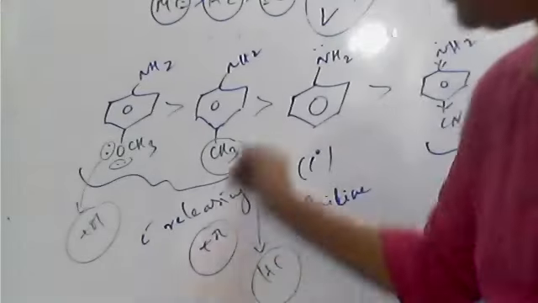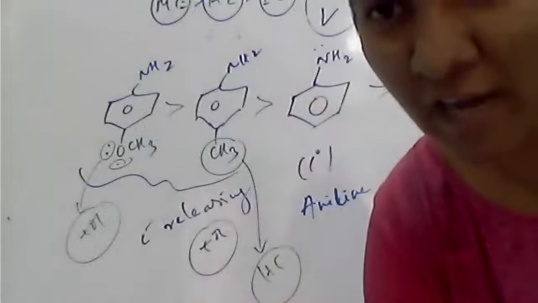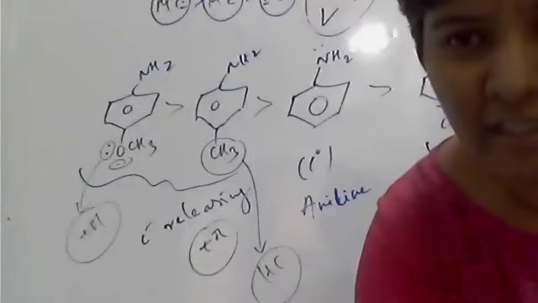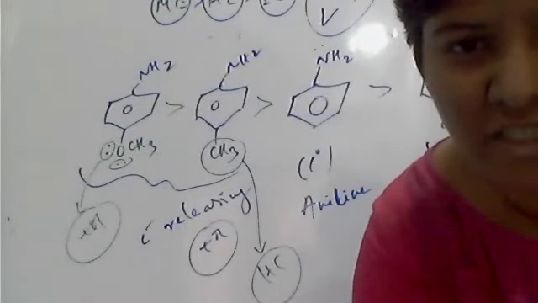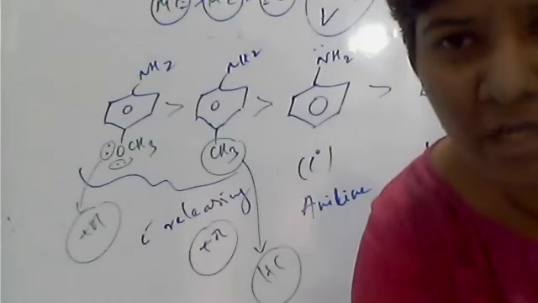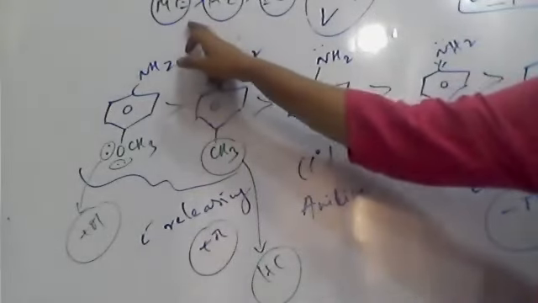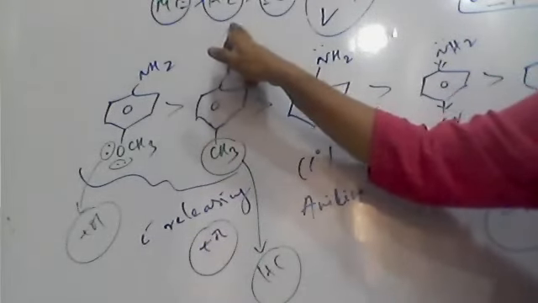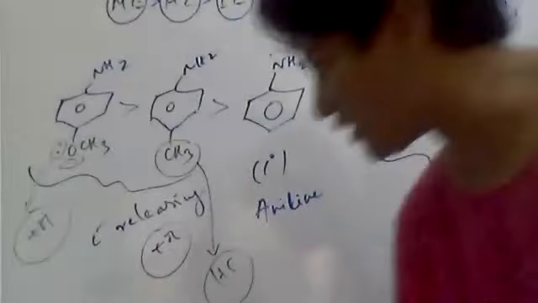So what is that? Whenever you have groups in the molecule having the mesomeric effect, hyperconjugation and inductive effect, what will dominate? The mesomeric effect dominates over the hyperconjugation, and hyperconjugation dominates the inductive effect. So here, see this methoxy group.